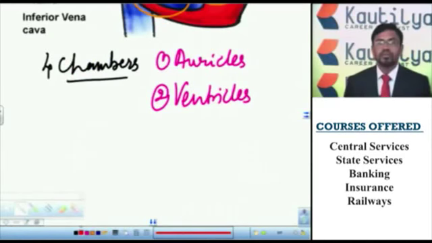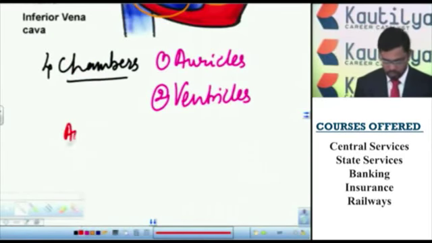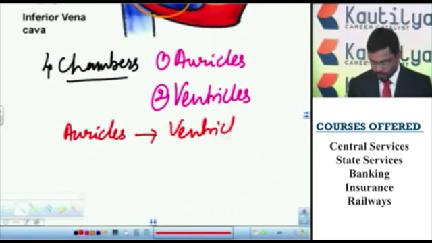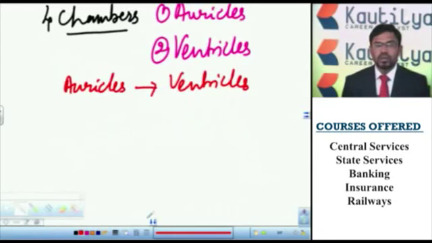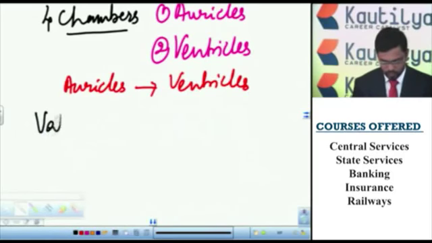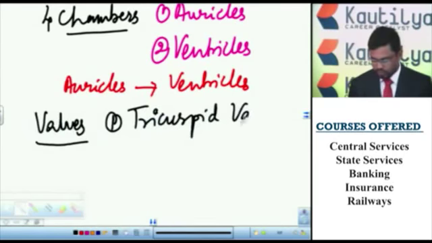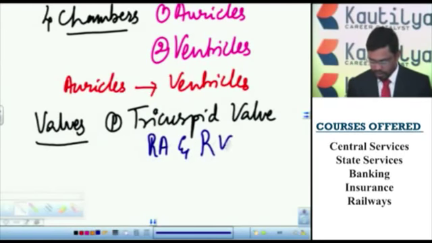In the heart, the blood always flows from auricles to ventricles. The reverse flow of blood from ventricles to auricles is prevented by valves. There are mainly 2 types of valves. They are the tricuspid valve, which is present between the right auricle and right ventricle.